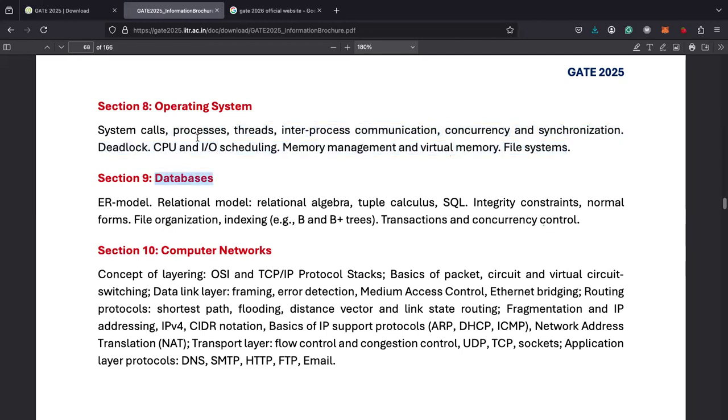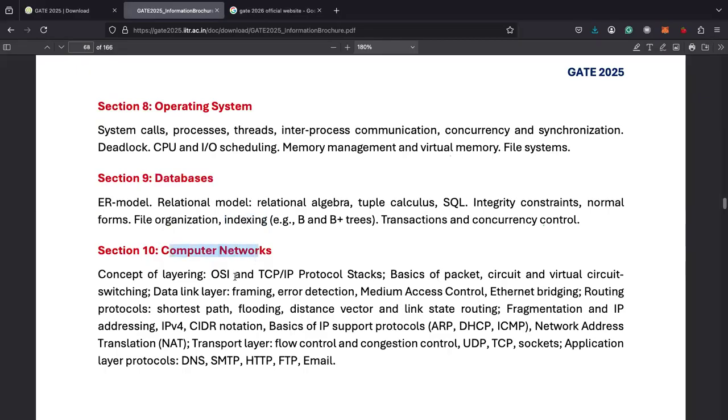Next thing is databases. Before coming to database, operating system is the core of computer science. If there is hardware and there is software, who connects hardware to software? Operating system. So you must learn about operating system. The next section is databases. Databases are where your data gets saved. So there are different models in the databases, how they get saved, how indexing is done, and everything. Questions regarding these topics will be there.